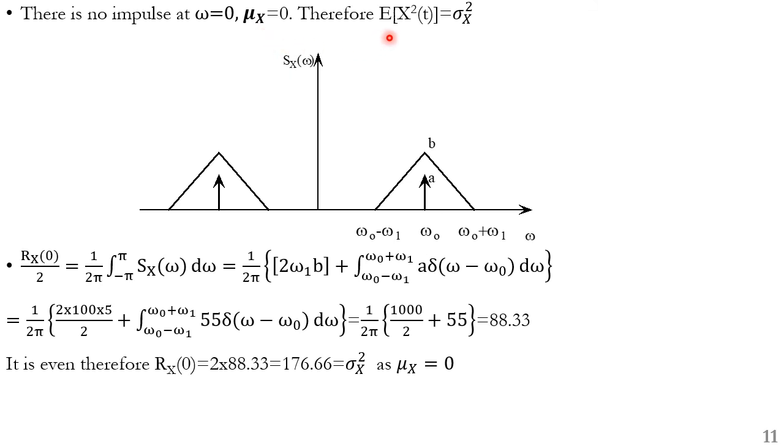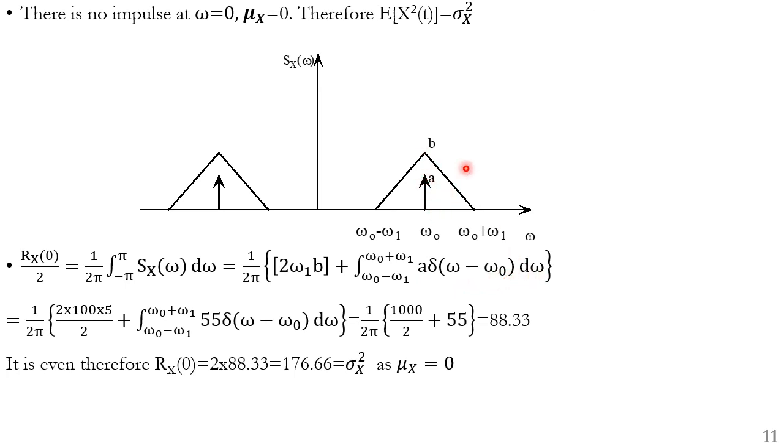Therefore, expectation of x square of t is equal to sigma x square. So Rx of 0 is given by 1 over 2 pi integral from minus pi to pi of Sx of omega d omega, that gives you 1 over 2 pi times 2 omega 1 into B plus the integral from omega naught minus omega 1 to omega naught plus omega 1 of A into delta of omega minus omega naught d omega.